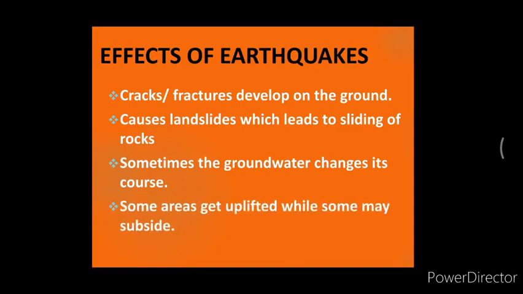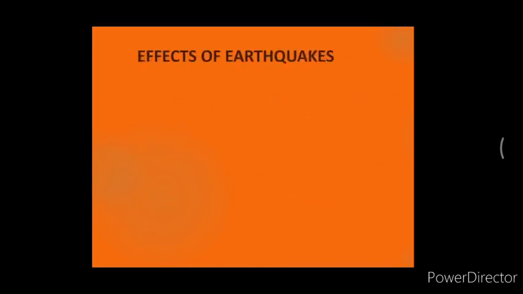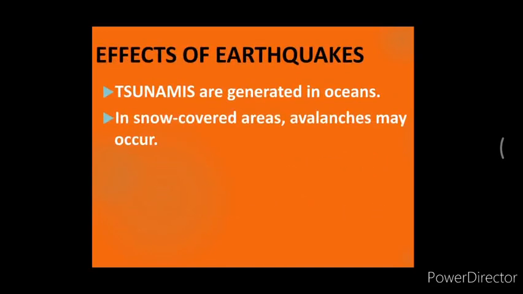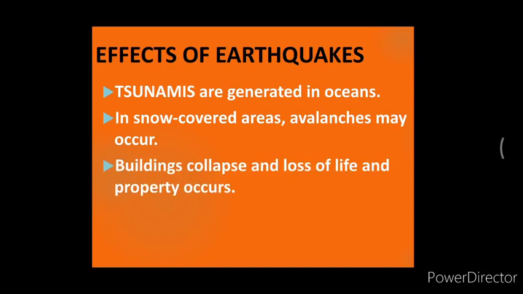Tsunamis are generated in oceans. These waves can cause great loss to life and property in the coastal areas. In snow-covered areas, avalanches may occur. Buildings collapse and loss of life and property occurs. Transportation routes get disrupted. Communication system collapses.